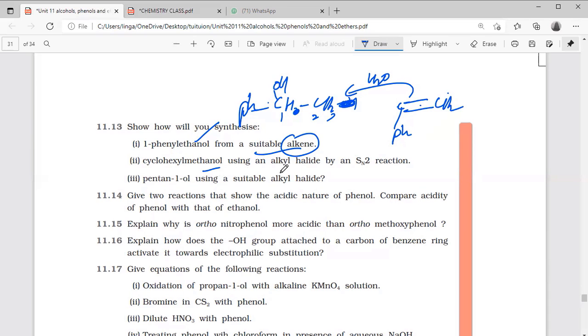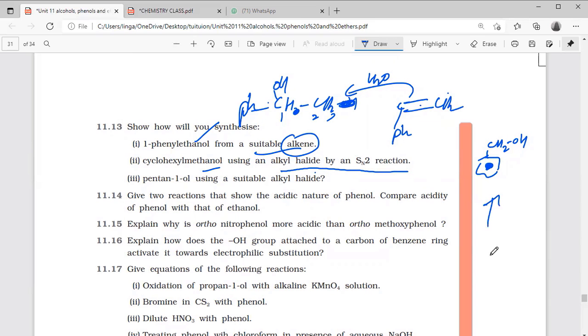Cyclohexyl methanol using an alkyl halide by SN2 reaction. This is the cyclohexyl methanol. Sorry, it's not benzene, just only cyclohexyl. So cyclohexyl methanol using an alkyl halide.